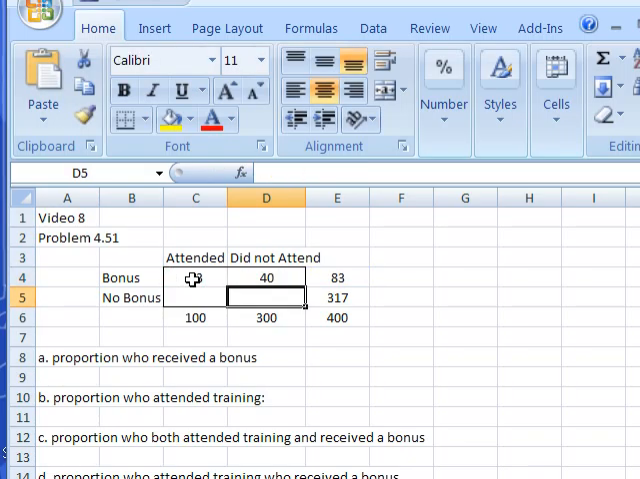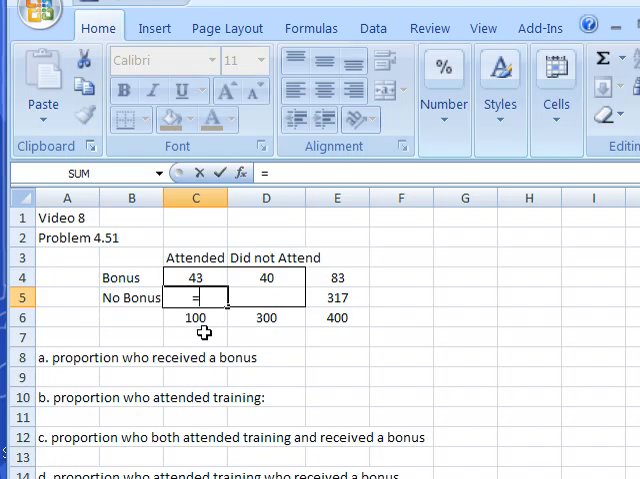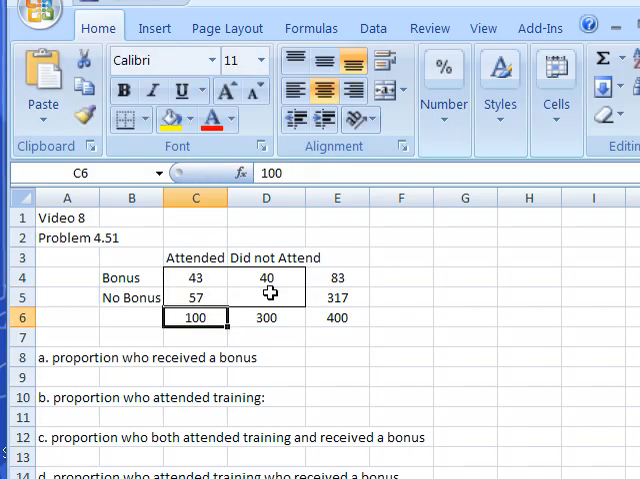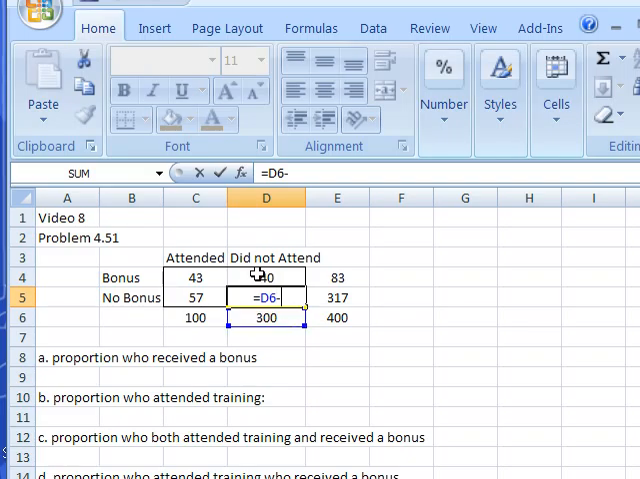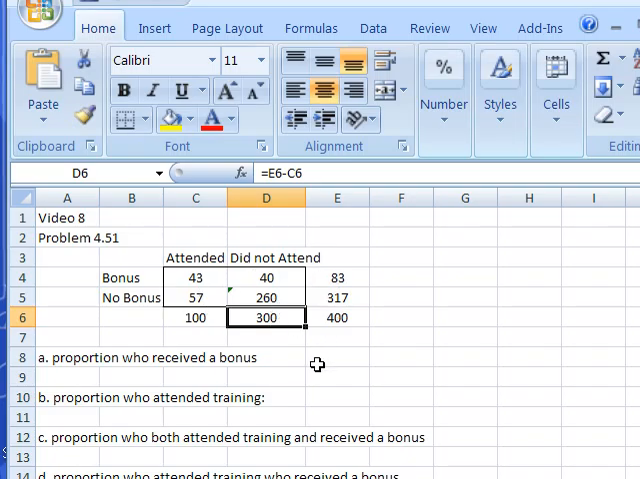And I'm clicking on cells here, not typing in numbers. I can't do it this way this time, but I can fill in this one by going vertically. It's equal to the C5 value minus the C3 value, and I'll just do that again here. It's equal to that value minus that value. So there's my table, and you can see everything adds up nicely vertically and horizontally. So that's the hard part. Okay, what proportion?